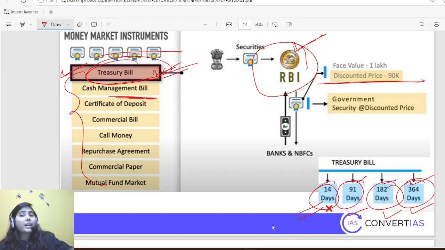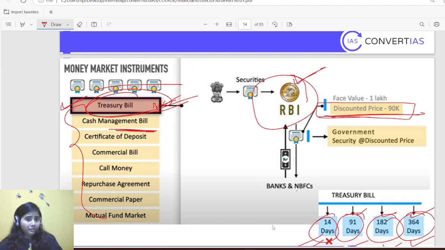What RBI used to do here is issue the securities at discounted price. Suppose that a treasury bill is worth 1 lakh and they have issued it for 90,000, and they are saying that after a year I'll be purchasing it, or even someone else trading in the secondary market, after a year they will be getting 1 lakh. So there is a profit of 10,000 on this government security. So RBI used to sell these government securities at a discounted price.